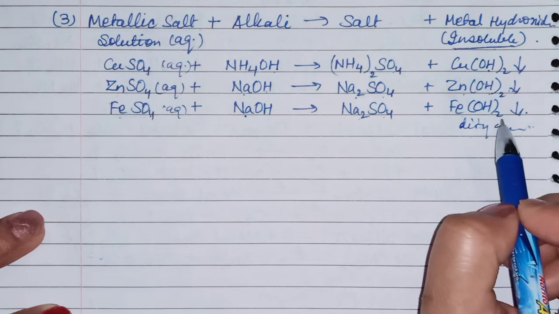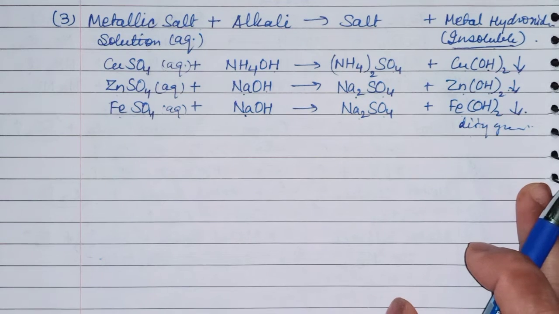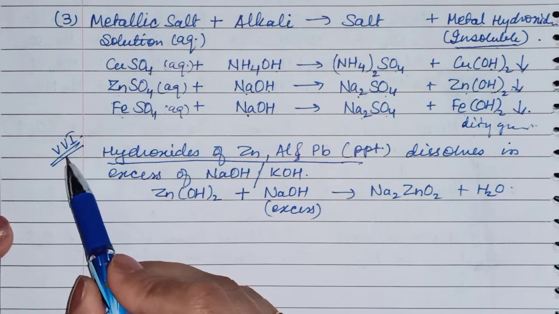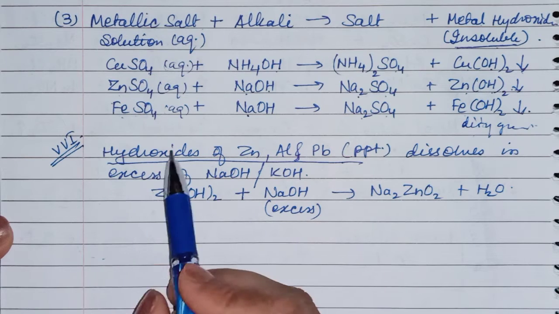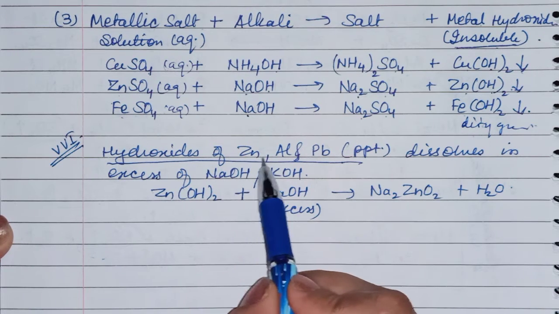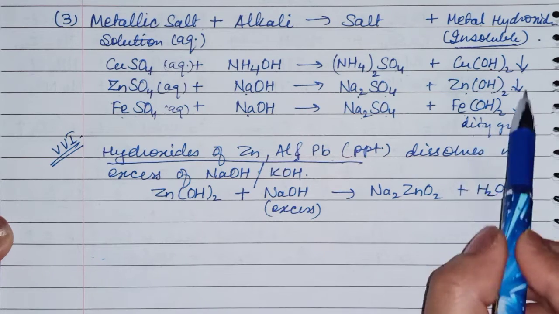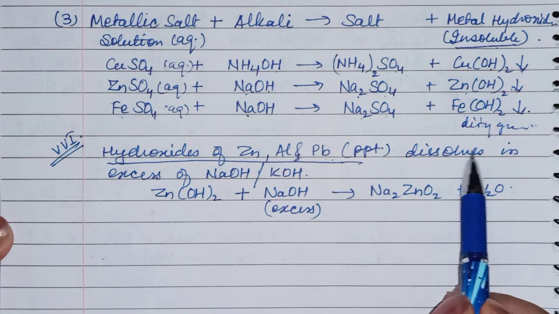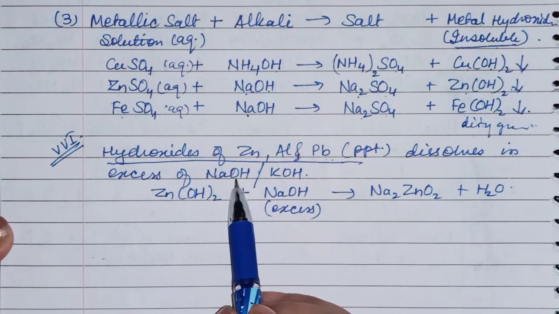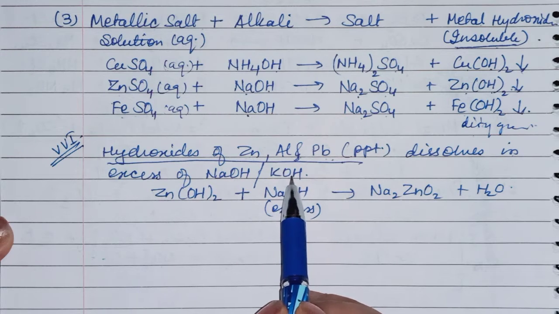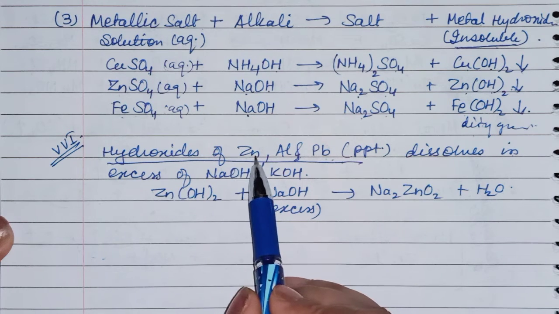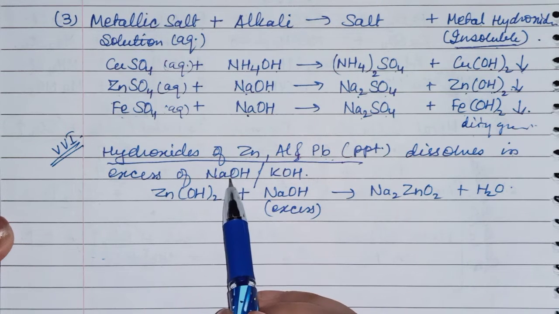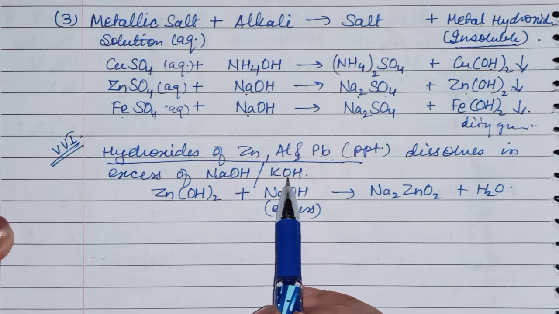Okay, we will learn these precipitates in salts in detail. Children, please remember or note this point. This is a very, very important point. The hydroxides of zinc, aluminium and lead form precipitates here. If it is a precipitate of zinc, aluminium or lead, it will dissolve in excess of alkali, NaOH or KOH. Any hydroxide of an amphoteric oxide, zinc, aluminium, lead, will dissolve in excess of sodium hydroxide or potassium hydroxide.